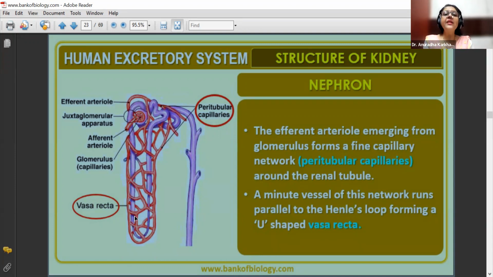That is called counter current method or counter current mechanism, जो आगे यही chapter में आगे मुझे तुम्हें पढ़ाना है. So it will be very easy once you remember this fact. What is the fact? Loop of Henle and vasa recta are parallel to each other, but the contents of both of them move in opposite direction.